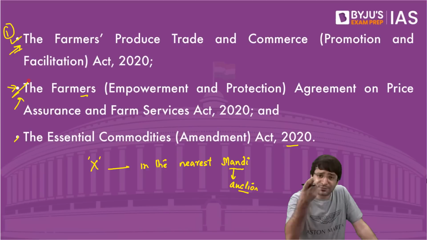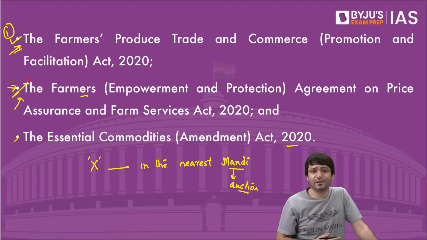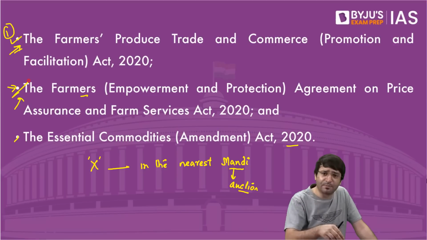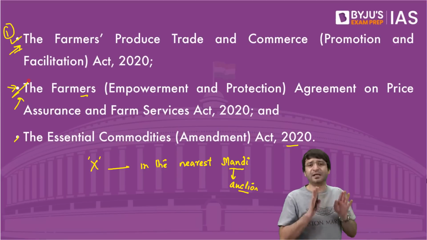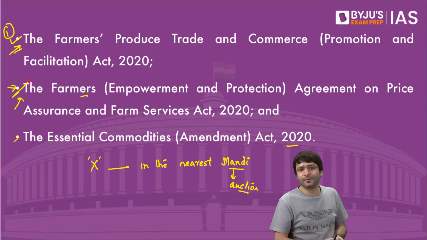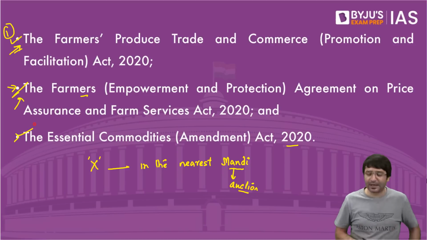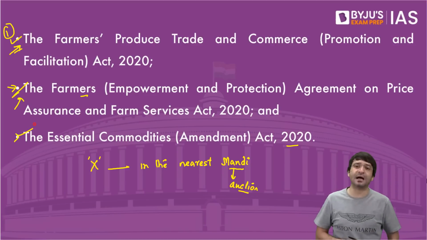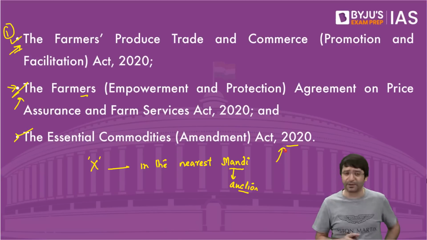The government said, this is for your benefit. Even before you sow the crop, you get to know the price that you will get for that crop. If you're okay, proceed. If you're not, go away. Third, the Essential Commodities (Amendment) Act, 2020.